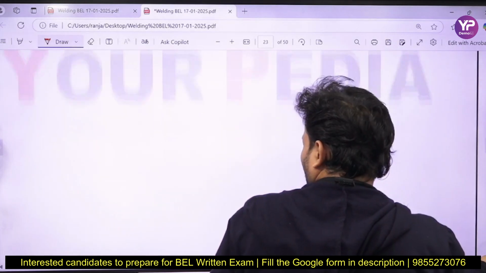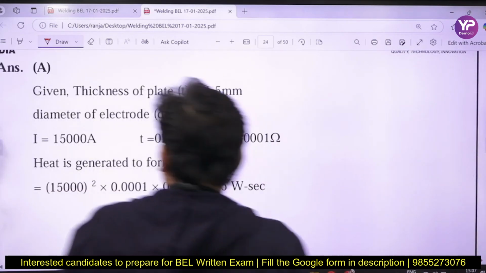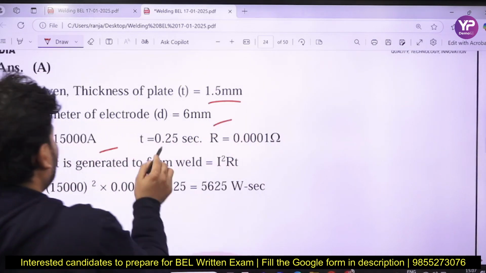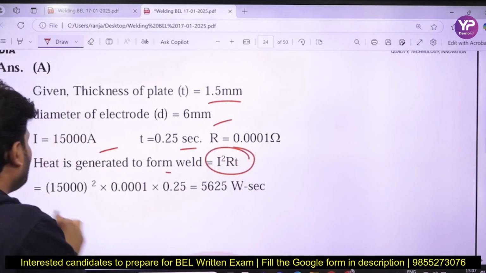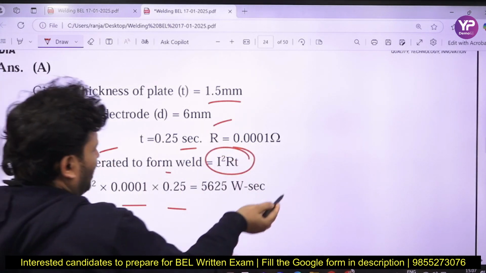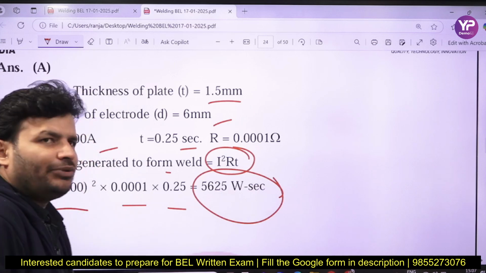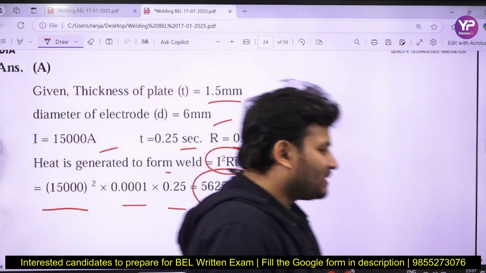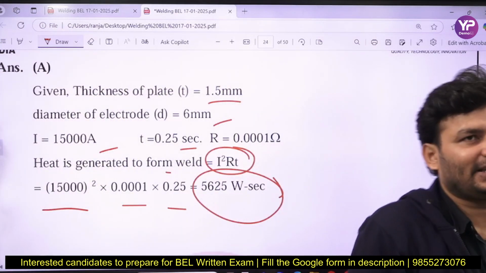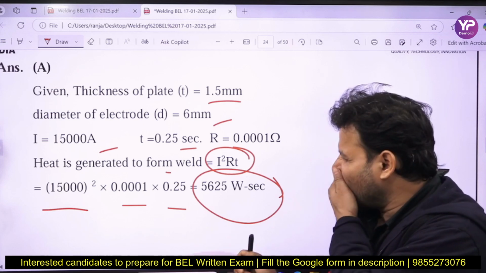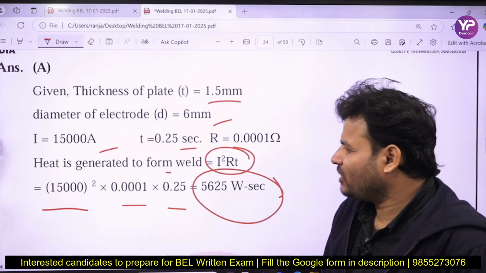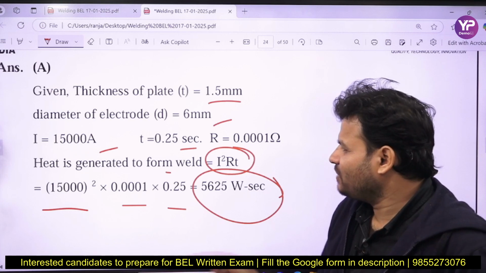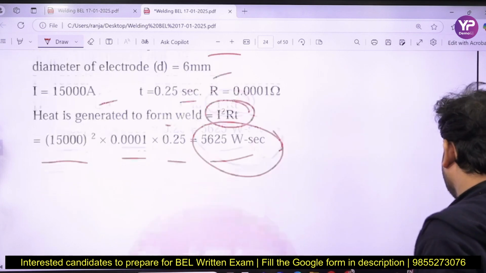I have come with the solution, you can see here, given the thickness. So heat generated in the weld is I squared R T. Just make the calculation and you will get 5625 watt-seconds, right? So simply you will get that. No need to worry about that, my dear friends. Simply you are going to get that.